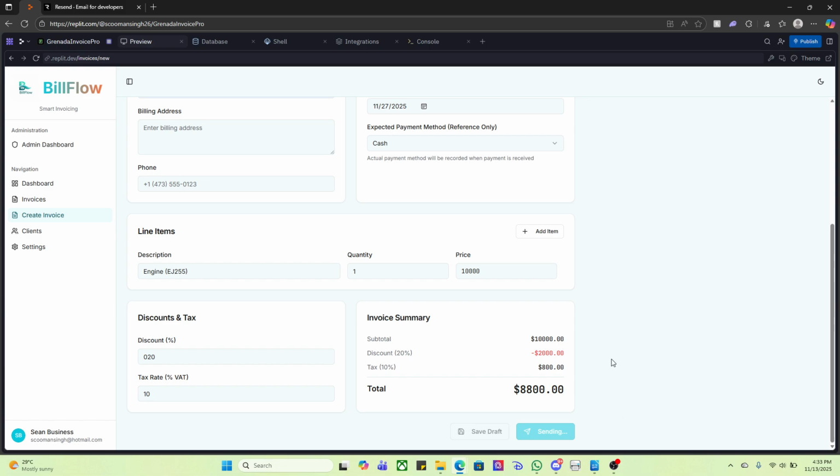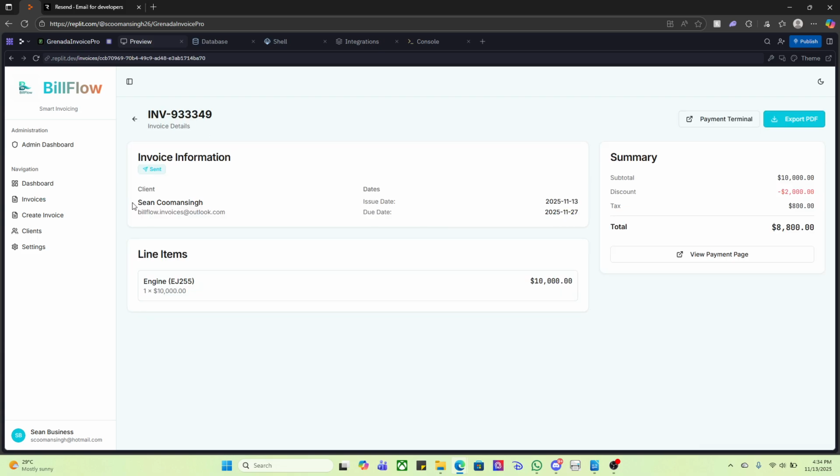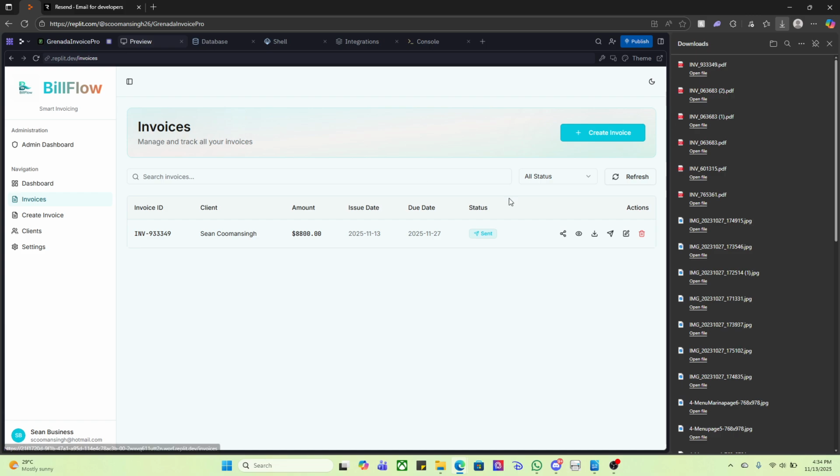I can then send that invoice, and this invoice will then be sent to the receiver or the client who receives this invoice. You get a message right here saying invoice created and sent. From here, you can also view it. You can view the details of the invoice. You can then go straight to the payment terminal, or you can export a PDF either through this button here, or you have the download here. You can export it through there or through this button right here.